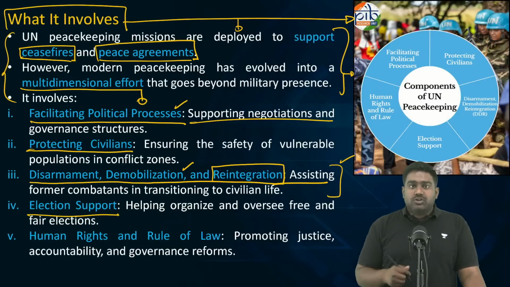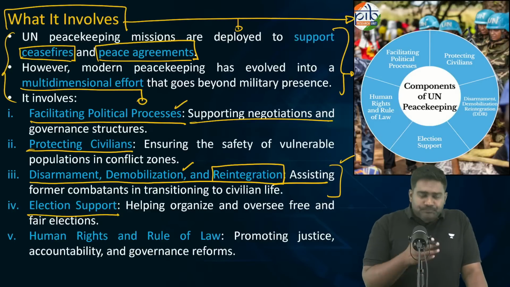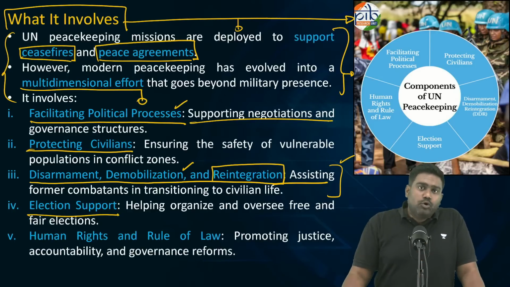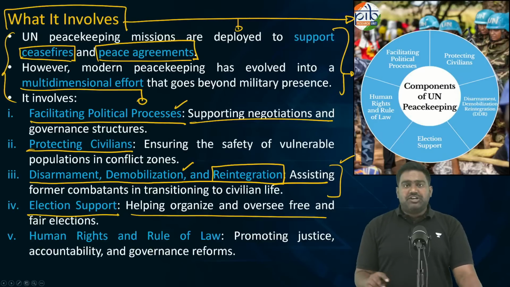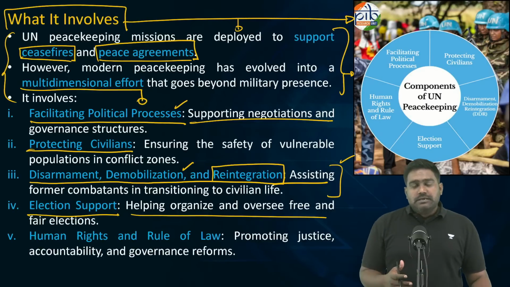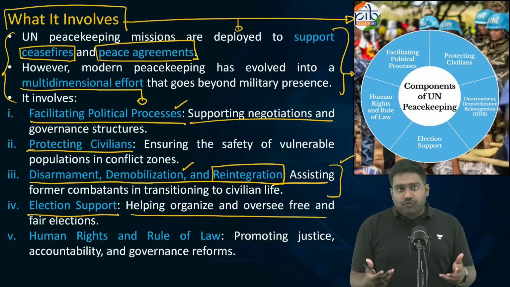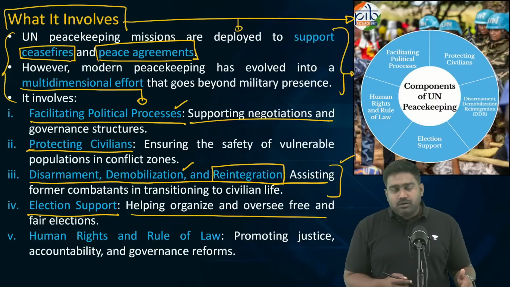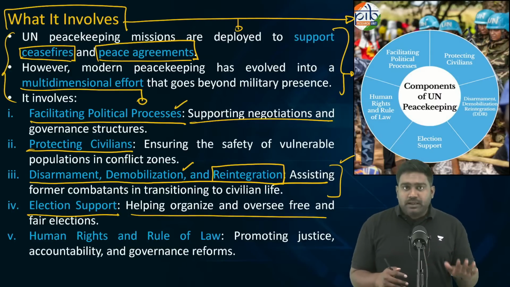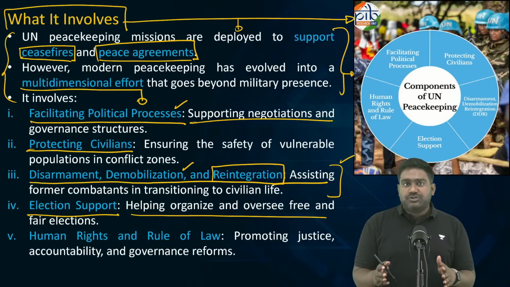Peacekeepers also help in the conduct of elections when a conflict hits countries going towards elections. They can help in the conduct of democratic elections to ensure it's free and fair, especially where civil wars have taken place between rival factions and opposing forces. If elections are called for with a final settlement, peacekeepers will enable the conduct of free and fair elections.